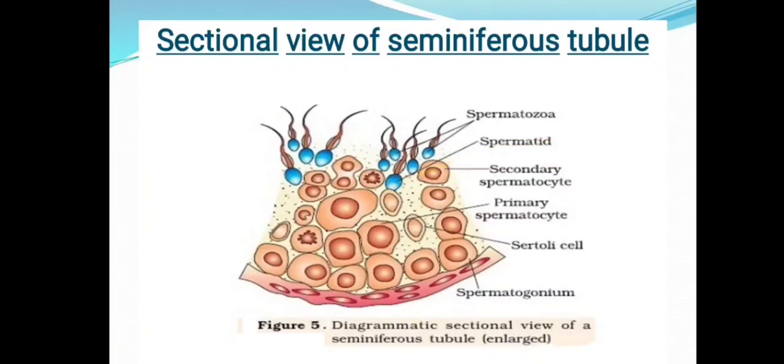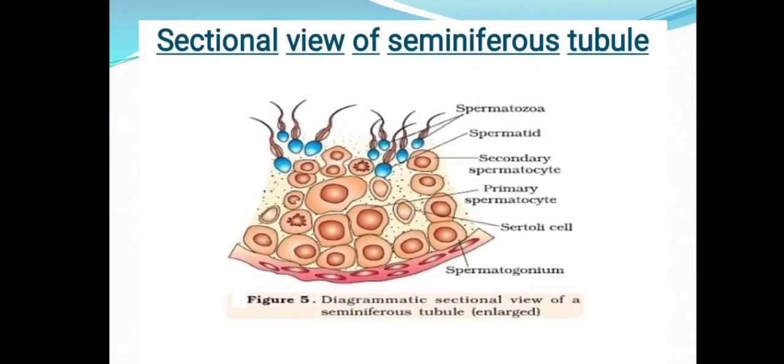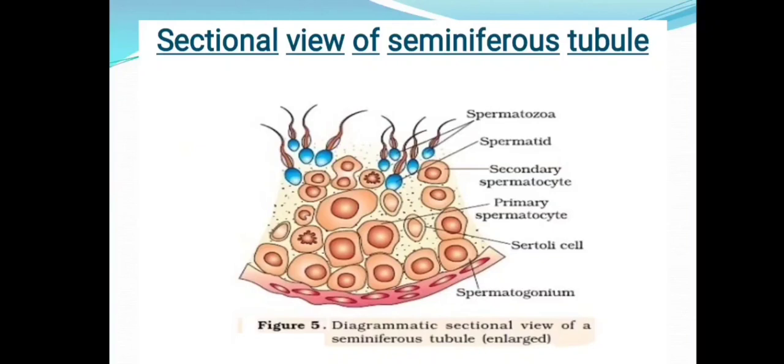Now these spermatids are attached by their heads to the Sertoli cells. You can see here the Sertoli cells, indicated with the double lining. Once they get attached to the Sertoli cells, they get nourishment and become the functional, motile, active sperms, or the spermatozoa. This is how you can see the arrangement of these different cells in the sectional view of the seminiferous tubule. This is the diagrammatic view of the seminiferous tubule.